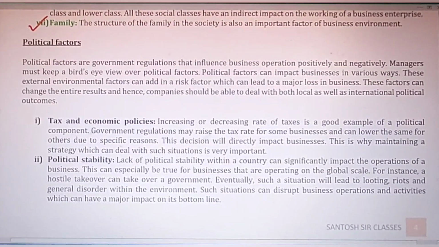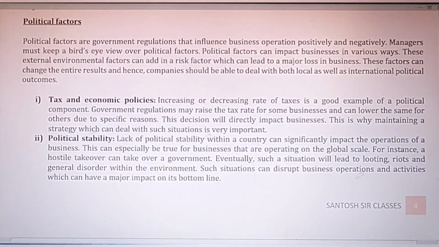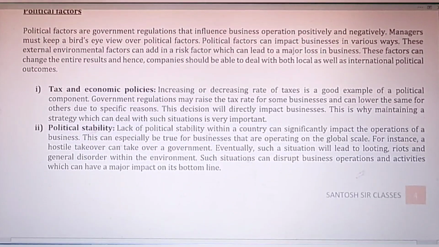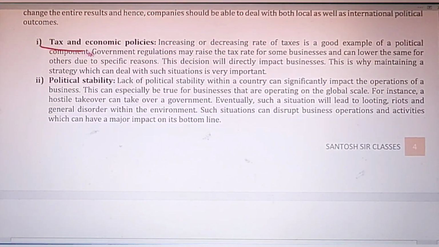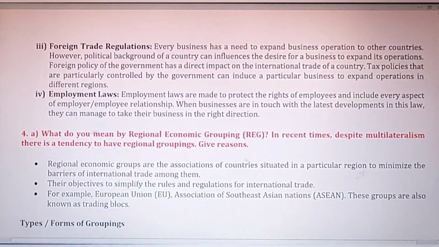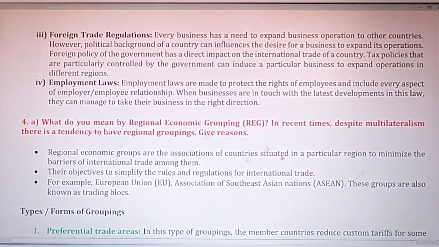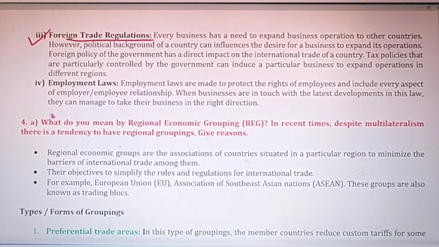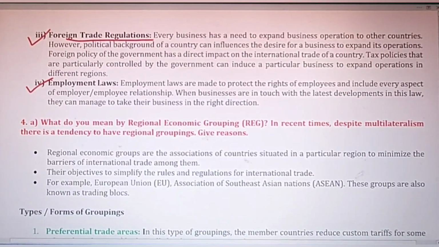Let's see the political factors. Political factors generally are concerned with government policies, and the first one is the tax and economic policies of the country, and the political stability. If there are frequent elections or any type of war or any such misunderstandings between the center and state, that creates a problem. Then foreign trade regulations, like how are the country's foreign trade regulations, how much is the custom duty, how much are the tariffs, and employment laws. How are the employment laws of any country, how the workers are paid.